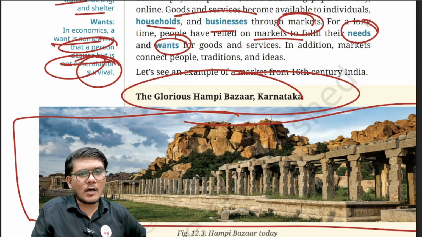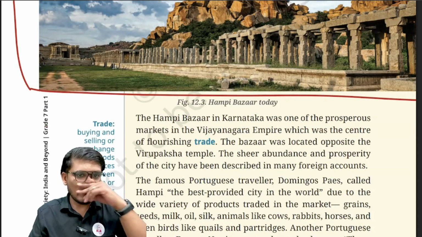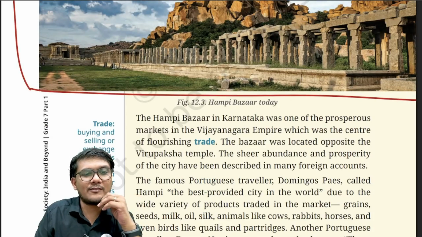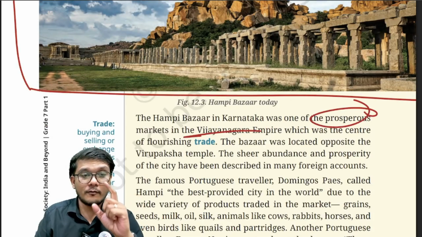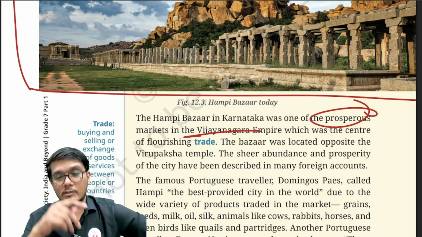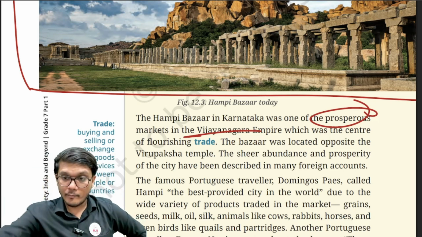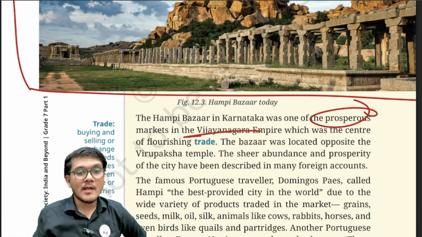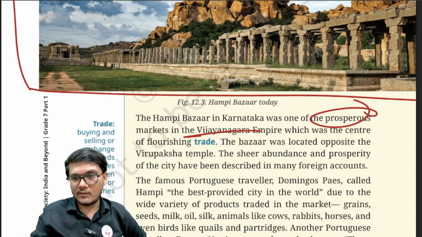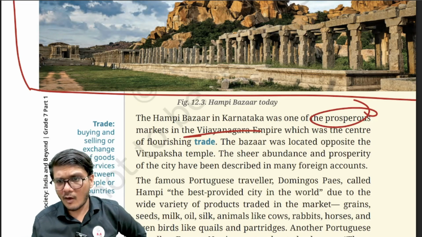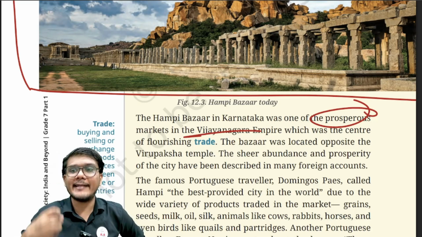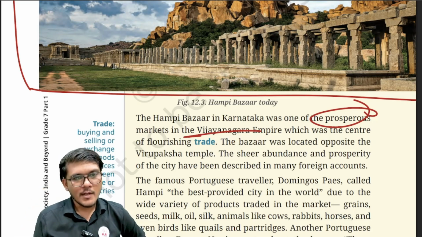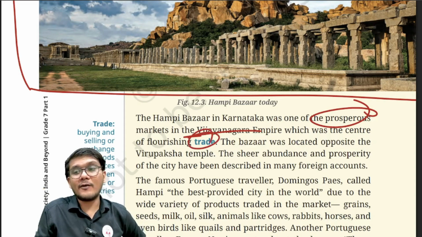Now, if you look at it, the Hampi Bazaar of Karnataka was one of the prosperous markets in the Vijayanagar Empire. Raja Krishna Dev Raya was one of the most famous rulers of Vijayanagar, very important for your UPSC. This marketplace was, and still is, in Vijayanagar. However, it is now more of a tourist spot, more of our cultural heritage. It was the center of flourishing trade.